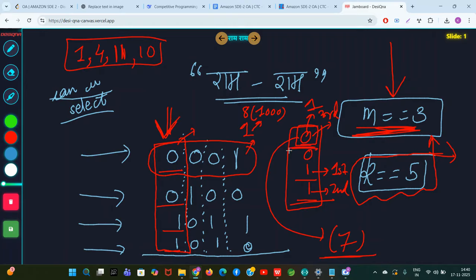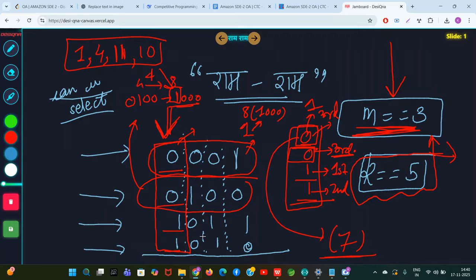And if you convert this number as your third number, it means this number you will have to convert to 8, because if you convert 0100 to 1000, then 1 comes at this position, right? So 4 to 8 only takes 4 operations. So you will take this as the third number, because to bring 1 here it only takes 4 operations, but to bring 1 here takes 7 operations, because this whole number you need to convert to 1110 so that 1 comes at this position.